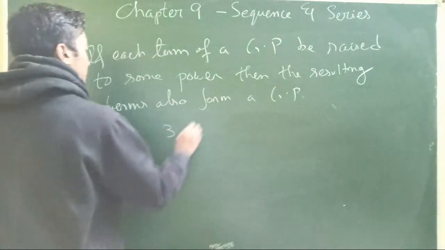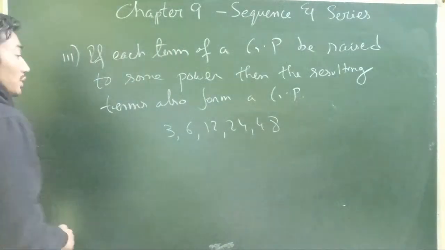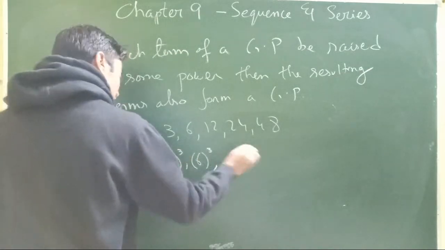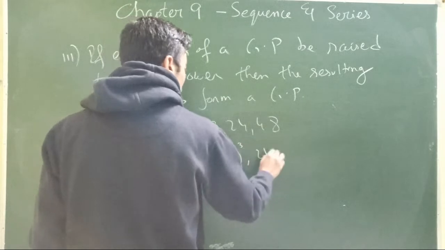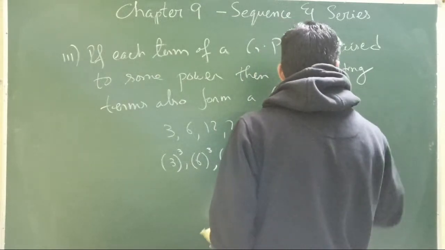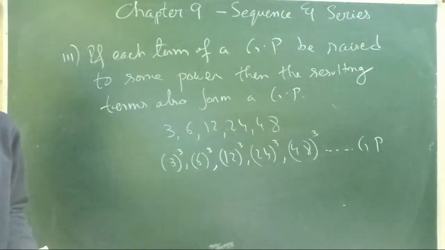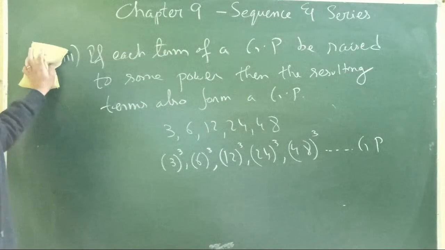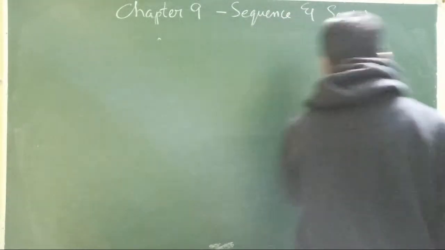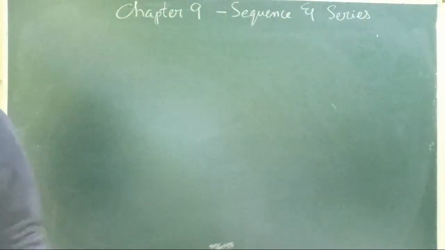That means again, if we have the terms 3, 6, 12, 24, 48, and we raise each term to a certain power, let's say 3 cube, 6 cube, 12 cube, 24 cube, 48 cube, then what you will find is, we'll not go for the verification, that these new terms will also follow a GP, or form a geometric progression. Alright? Okay. So these are just some basic things for geometric progression, geometric mean, general term, and so on.